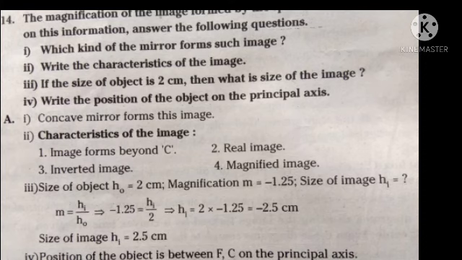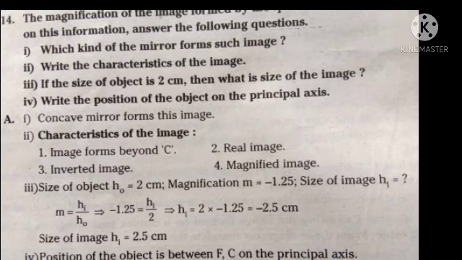Third section, last question. The magnification of the image formed by a spherical mirror is M equals minus 1.25. Based on this information, answer the following questions. First question, which kind of mirror forms such an image? Second, write the characteristics of the image. Third question, if the size of the object is 2 centimeters, then what is the size of the image? Fourth question, write the position of the object on the principal axis.